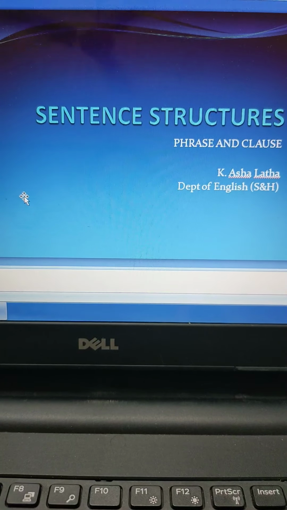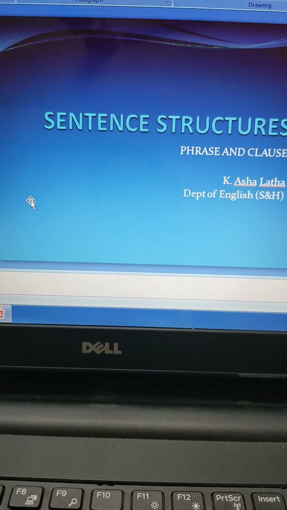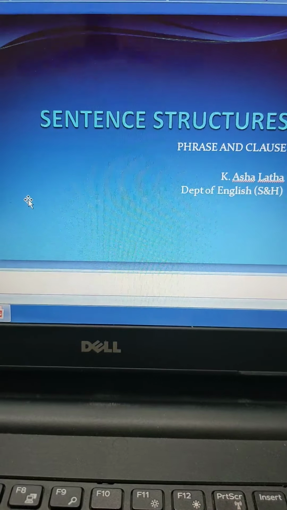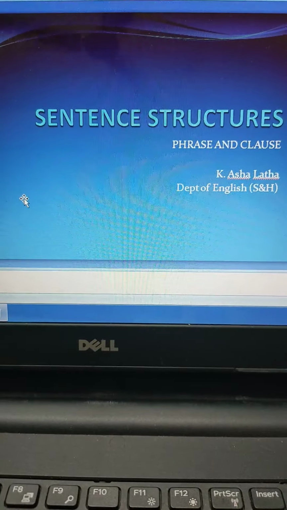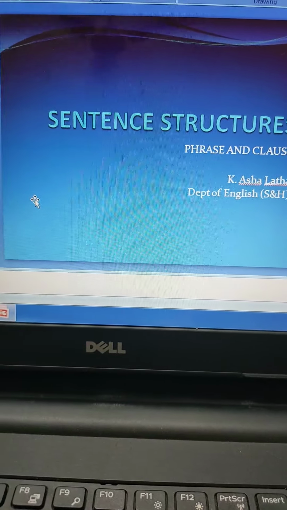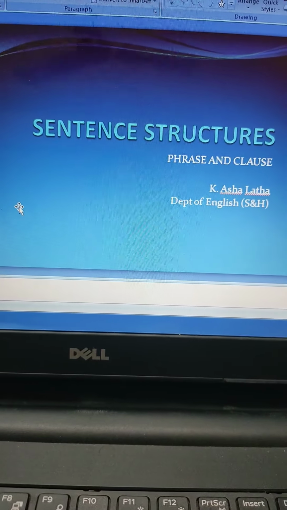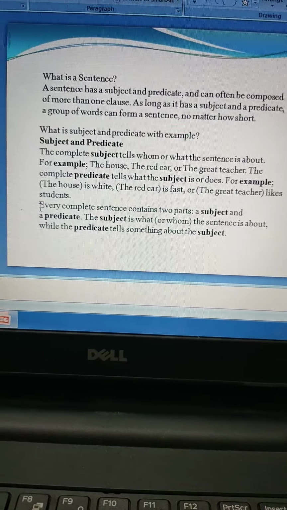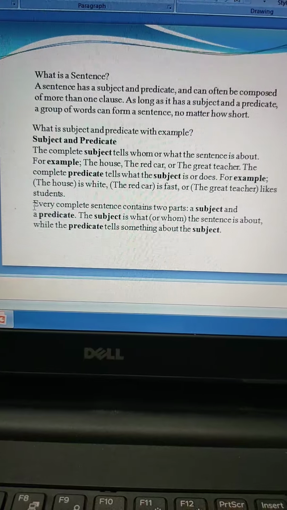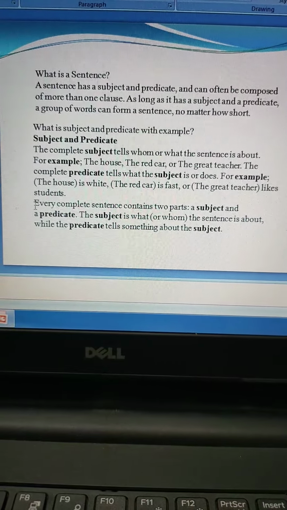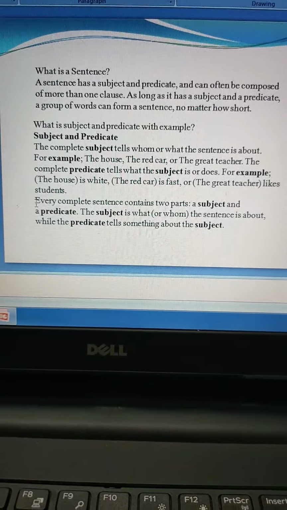Hello everyone. Today we are going to discuss the topic sentence structures, under which we are also going to discuss phrases and clauses. Alright. To start with, let's start with what is a sentence. A group of words actually forms a sentence.